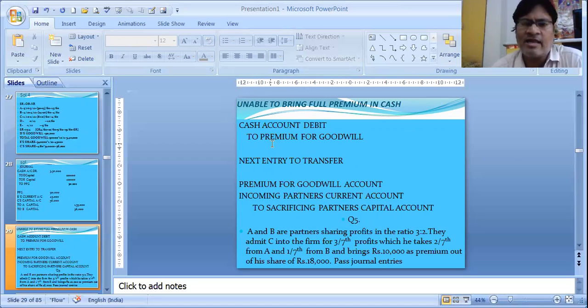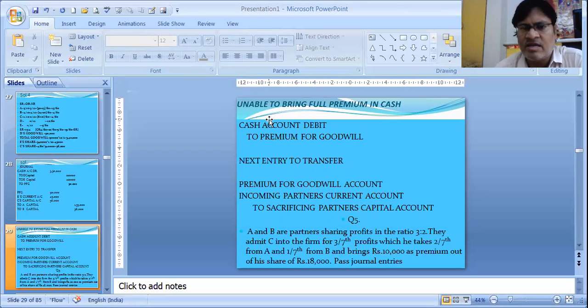We have also seen that if the new partner brings premium, then cash to premium. This is a combination entry. He is bringing some amount as premium, and some amount he is unable to bring. So in this case, premium for goodwill, what he is bringing, to sacrificing partners' capital account, and incoming partner's current account to sacrificing partners' capital account.